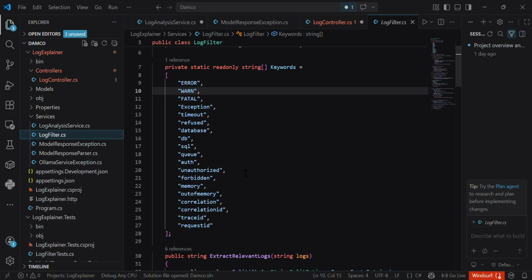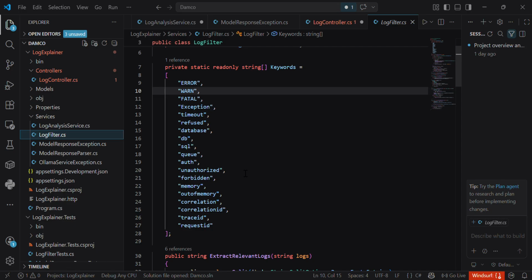After filtering, the log analysis service builds a prompt for Llama. One important choice I made was to ask the model to return only JSON in a fixed format. The response must contain the fixed format JSON. I also added a safety instruction that says the log contents are untrusted data. The logs are placed inside clear delimiters. This helps prevent a log line from acting like an instruction to the AI model.